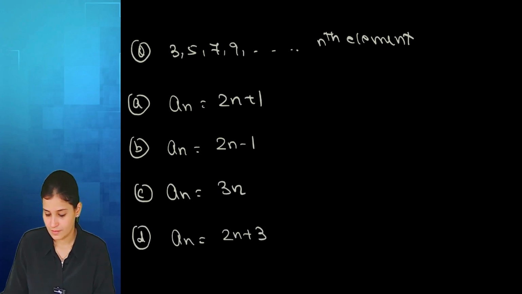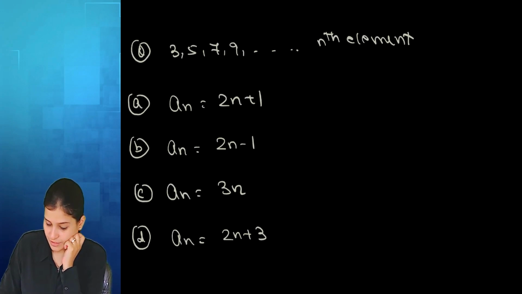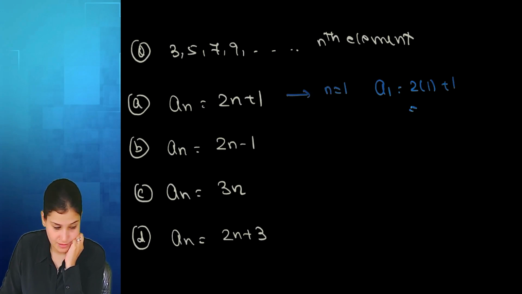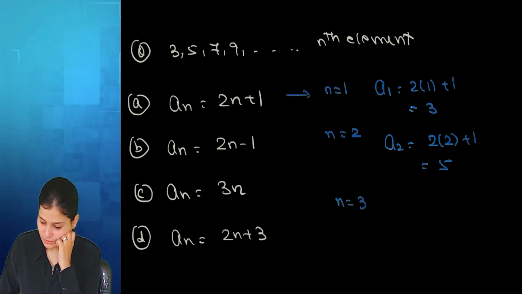Option A. Yes, ma'am. Option A. If I put n equal to 1, 2 into 1 plus 1, that's 3. If I put n equal to 2, 2 into 2 plus 1, that is 5. If I put n equal to 3, 2 into 3 plus 1, that is 7.